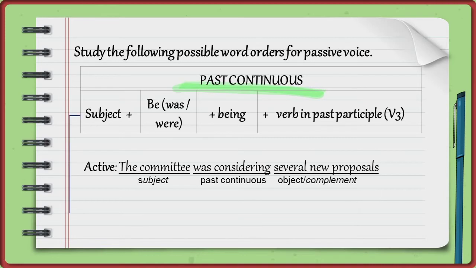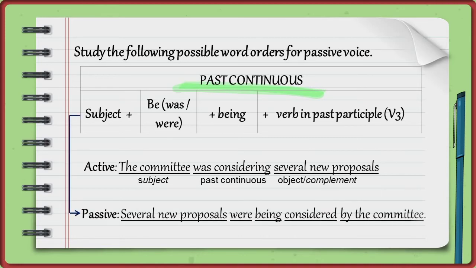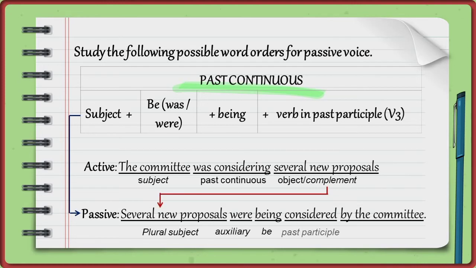The passive form is: several new proposals were being considered by the committee. Several new proposals, plural subject. Were, auxiliary. Being, be. Past participle, considered.